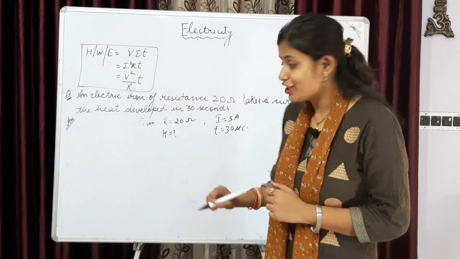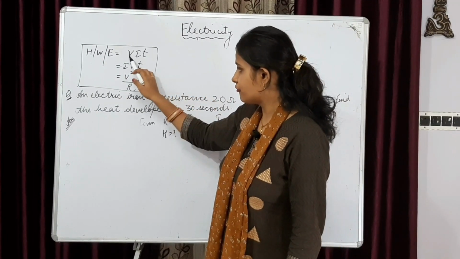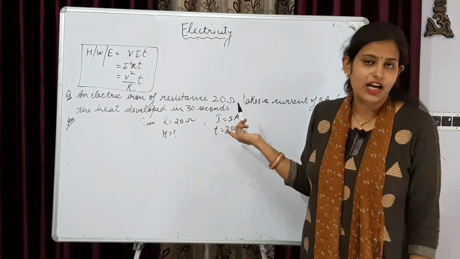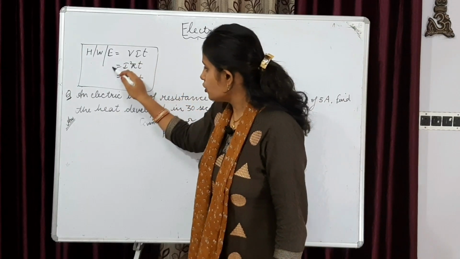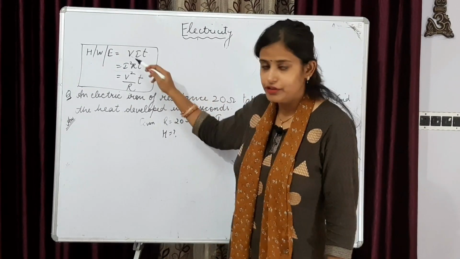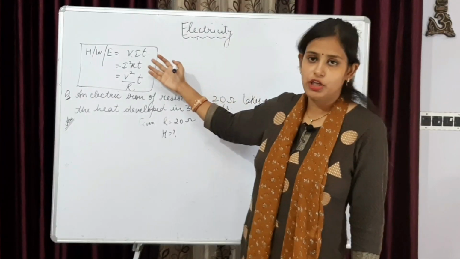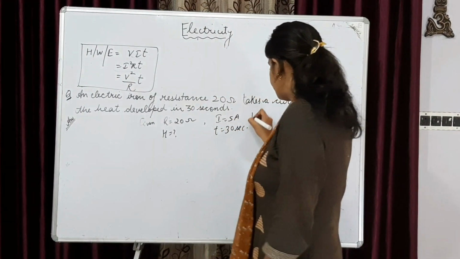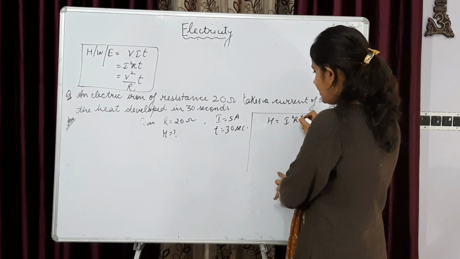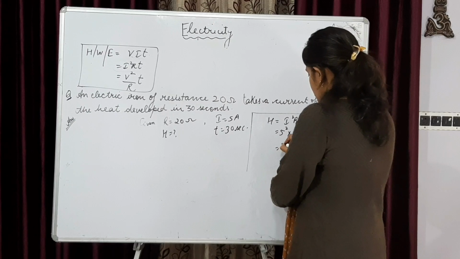It's very easy to solve. Now, just check which formula we have to put. In the very first formula, V, I and T should be there. We don't have V over here, so this formula cannot be used. Now, check the second formula. I we are using here, R we have, T also we have. So simply we put the formula and get the answer. How are we doing it? Heat equals I square RT, that is 5 square into 20 into 30.